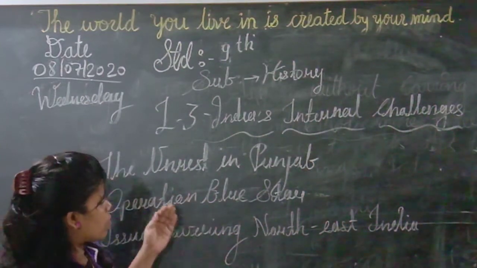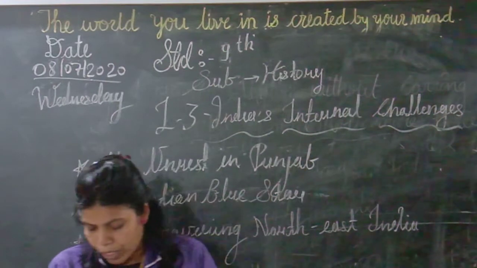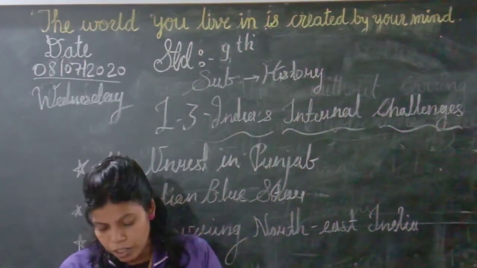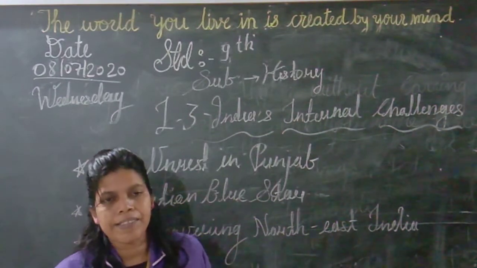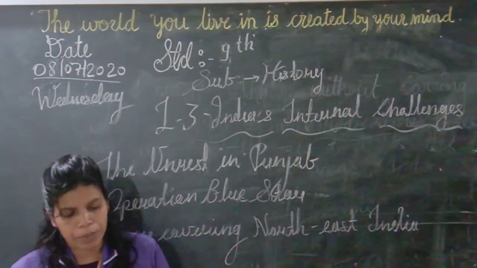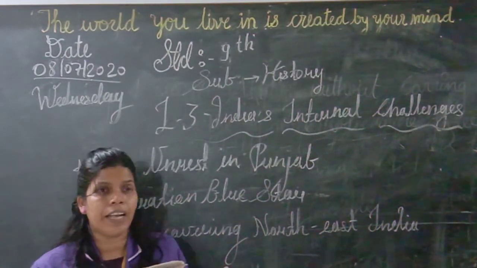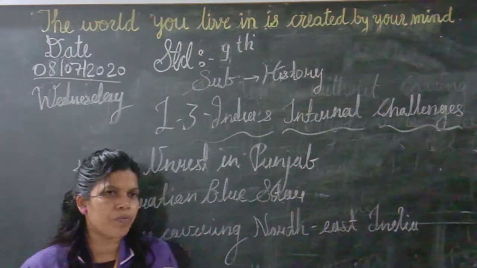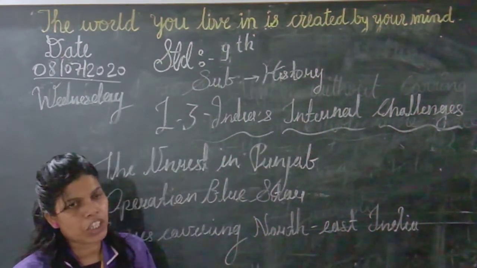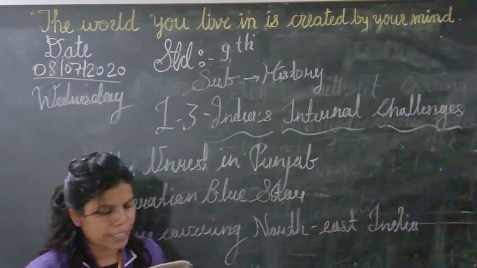Now the next state we are going to discuss is Arunachal Pradesh. In 1954, NEFA was created, and in 1972 it began to be called Arunachal Pradesh. On 20th February 1987, Arunachal Pradesh got the status of a constituent state.